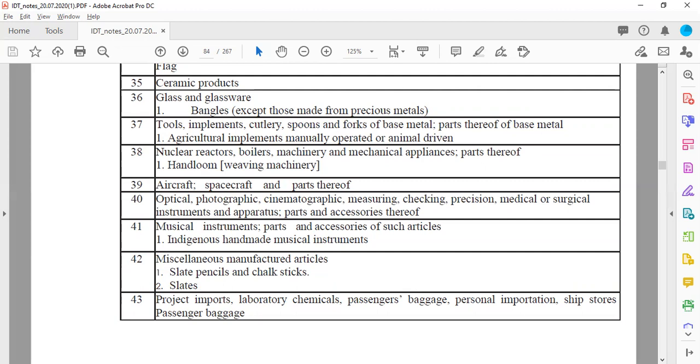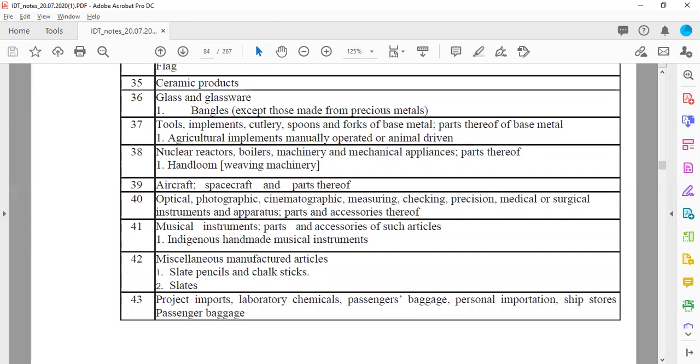Then optical or photographic or cinematographic measuring, checking, precision, medical or surgical instruments and apparatus, parts and accessories thereof. Then you have musical instruments, parts and accessories of such articles. Then indigenous handmade musical instruments. Now remember, if it is indigenous handmade musical instruments, it is non-taxable. But if you are using electronic guitar or other musical instruments which are not handmade, these will be liable for taxes.